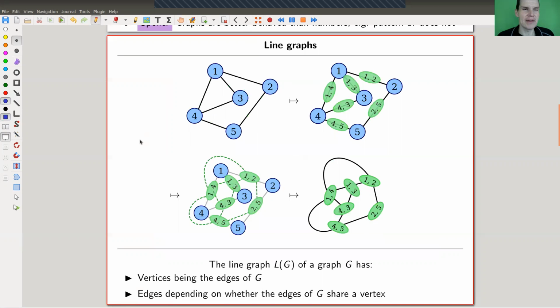So there's a concept in graph theory which is called the line graph, which I always thought of as being kind of a dual concept, but it's not. And I'm going to explain what it is. So you take a graph, any graph you want,